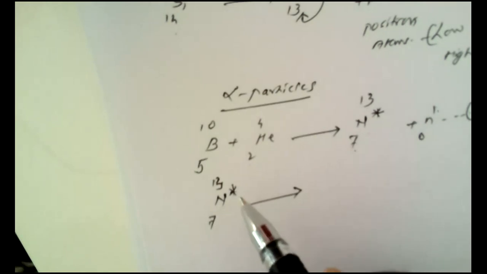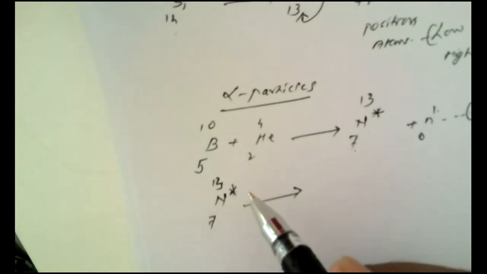Now, what is the second step? This radioisotope, which is formed by bombardment with alpha particles, nitrogen 7, 13, disintegrates. Here you should not forget to write the asterisk sign, otherwise it is of no use.